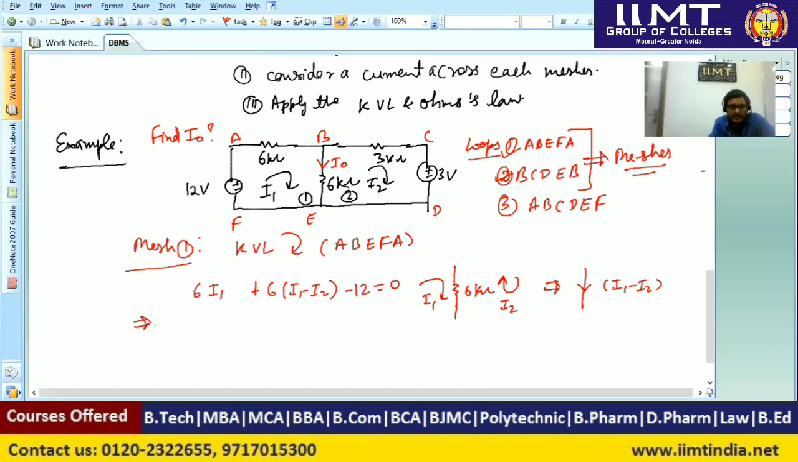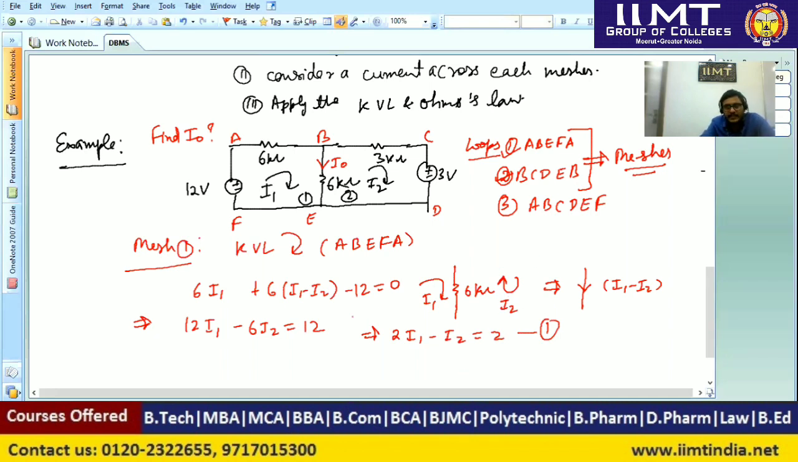And we will balance this equation: 6I1 plus 6I1 will be 12I1, minus 6I2, equal to 12. If we divide by 6, then we get 2I1 minus I2 equal to 2, and that is equation number 1.